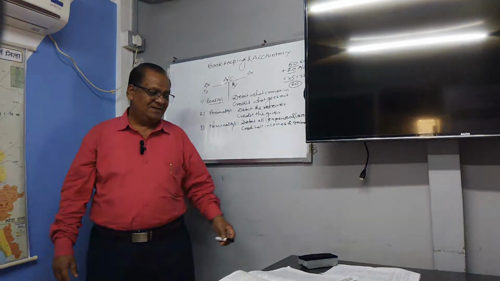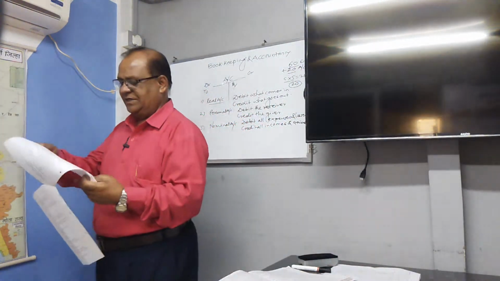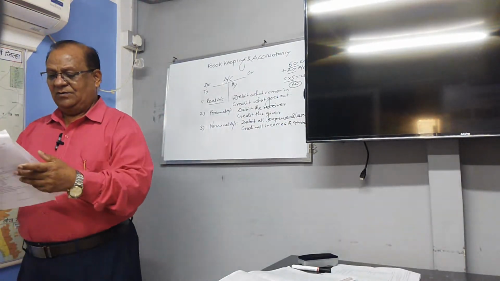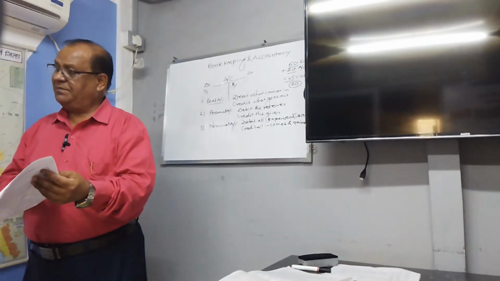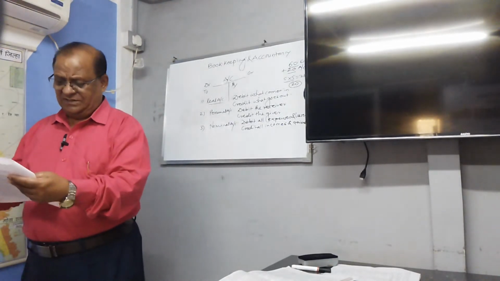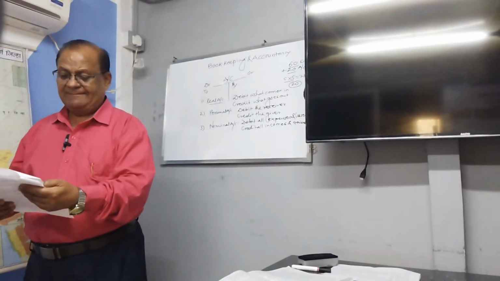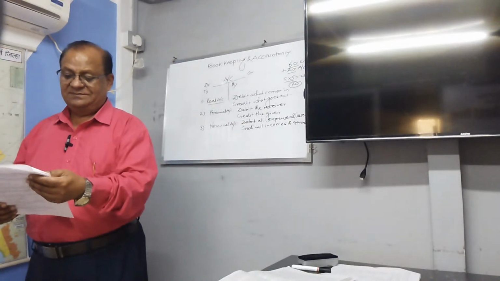Now just see, sir has given me this question paper. I told you there will be question number 4 for 20 marks. What questions can they ask? Explain the concept of accounting, for 4 marks.